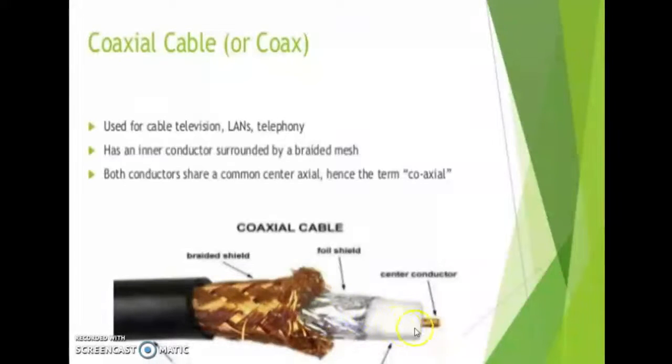Then here you can see the white color, that is the dielectric. This black color is the outer jacket, then this white color is the dielectric. This is the manufacturing pattern of a coaxial cable. Both conductors, this braided mesh and the inner conductor, share the common center axial, hence the term coaxial. So we are using this coaxial cable.